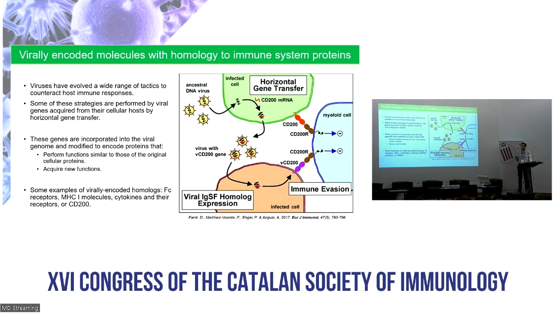Some examples of virally encoded homologues are MHC molecules, Fc receptors, cytokines, or cell surface ligands, such as the one shown in the image, CD200, that leads to inhibition of myeloid cell activation. A vast amount of encompassed genes in large DNA viruses still remains unexplored, holding potential to encode novel immunoevasins still undiscovered.